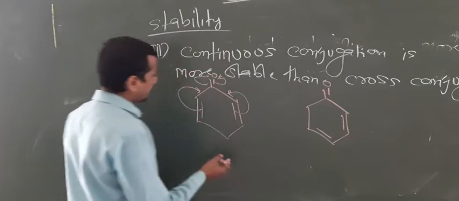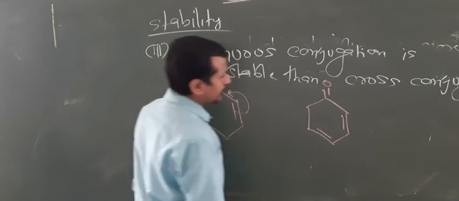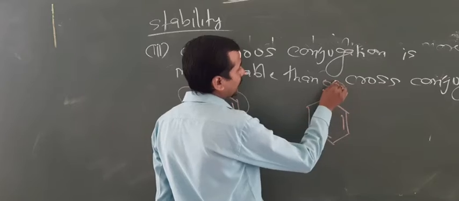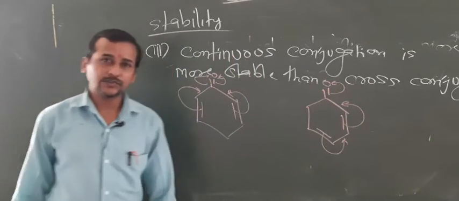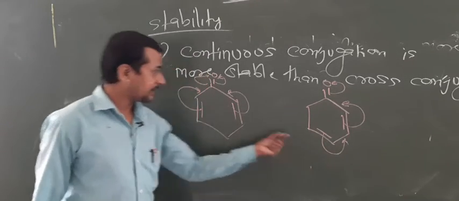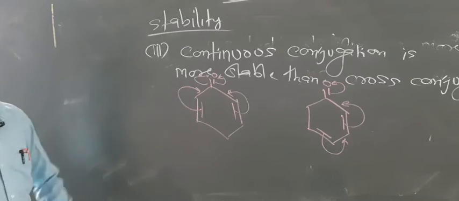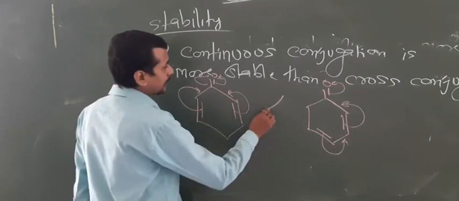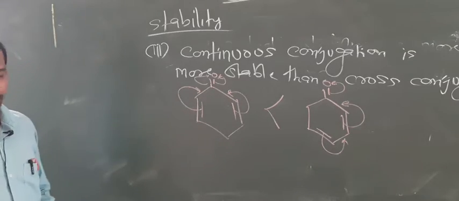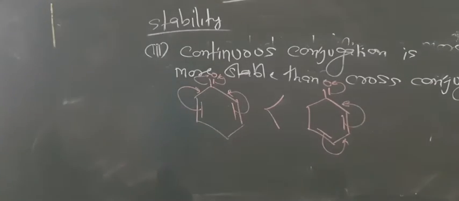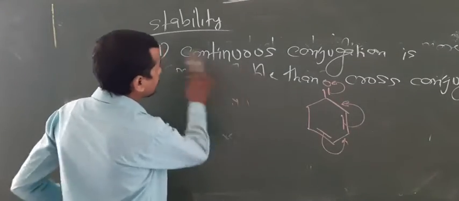That is cross conjugation. This one can move here. This also can move here. But look at here, if this bond moves like this, and this moves like this, this is known as continuous conjugation, and this is known as non-continuous, that is cross conjugation. So that's why continuous conjugation is more stable than cross conjugation. This is also very important from the examination point of view.